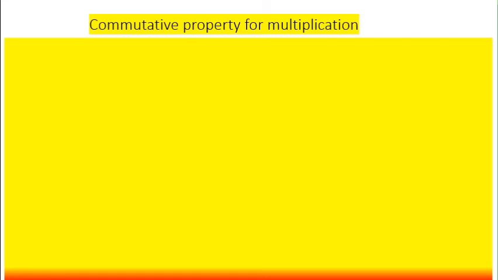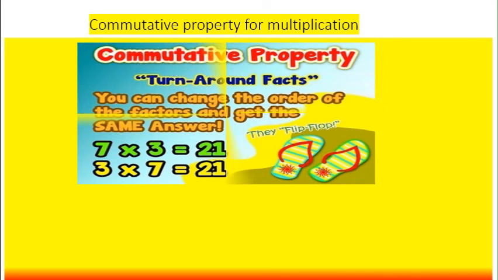Children, next we are going to see the commutative property for multiplication. Look at the picture. See children, here we have two examples. See 7 into 3. We have taken two whole numbers 7 and 3, and the product of 7 and 3 equals 21. Next, in the next example, we have changed the order. Yes or no, children? First we have taken 3, then we are multiplying 7 with 3. So when we change the order, we are getting the same answer.